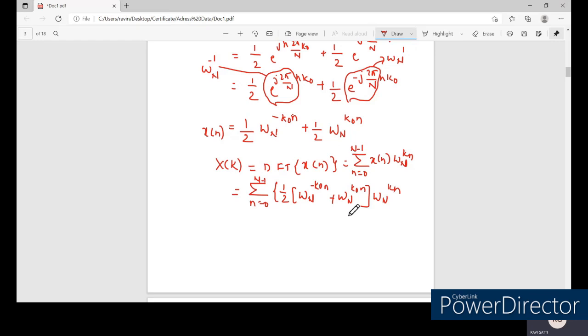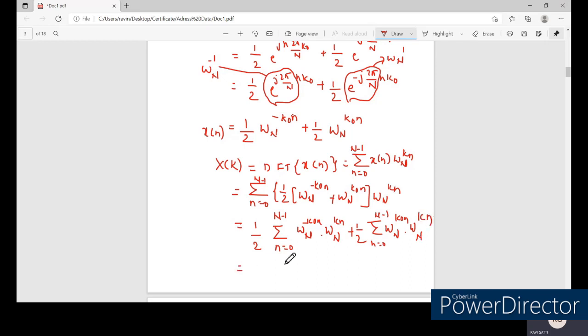Now let us multiply this omega N to the power of k n inside. The 1 by 2 is common, so I will take it outside. We get 1 by 2 summation n equal to 0 to N minus 1 of omega N to the power of minus k naught n into omega N to the power of k n, plus 1 by 2 summation n equal to 0 to N minus 1 of omega N to the power of k naught n into omega N to the power of k n.